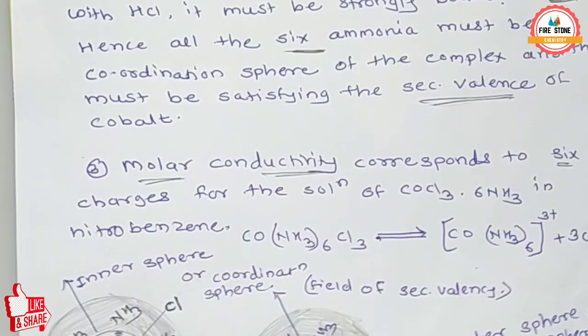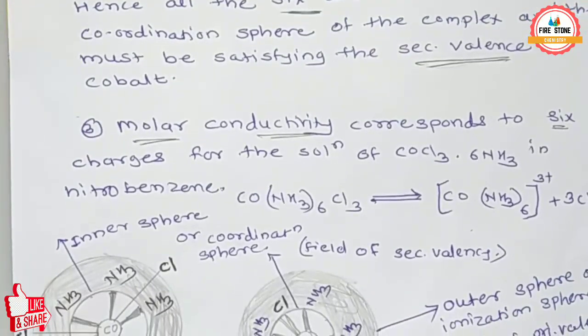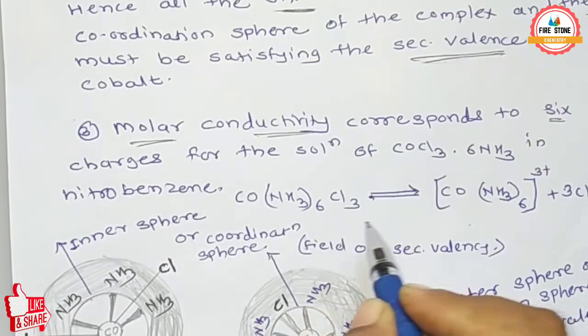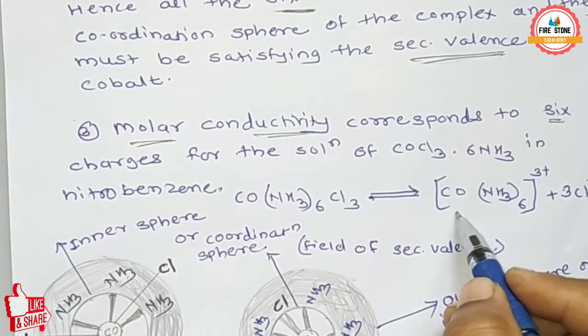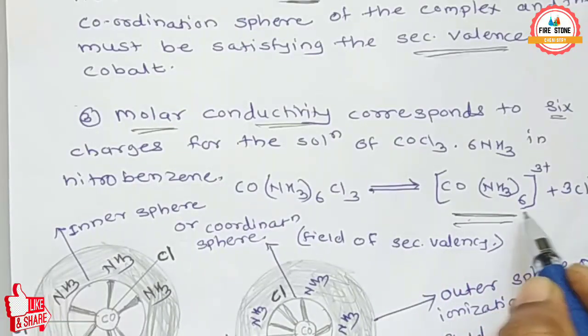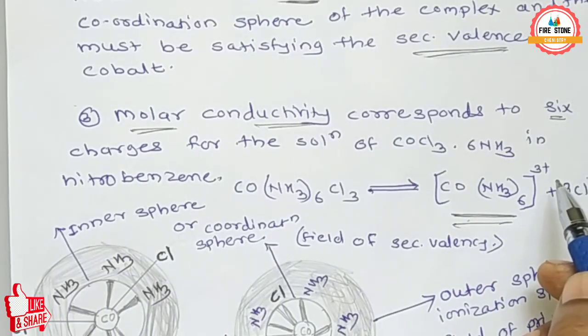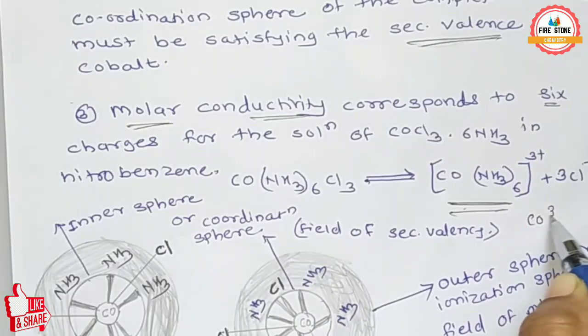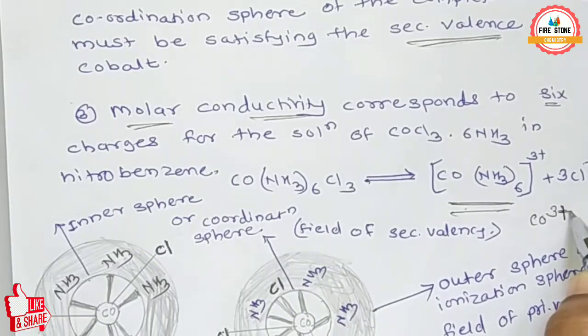In nitrobenzene the coordination compound ionizes to give [Co(NH3)6]³⁺ and 3Cl⁻. That means Co is in the +3 state.